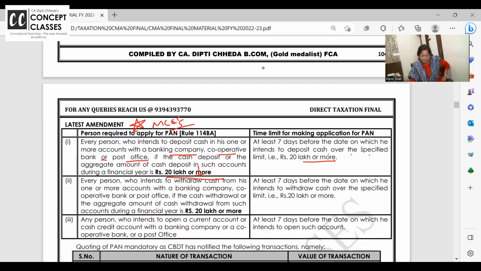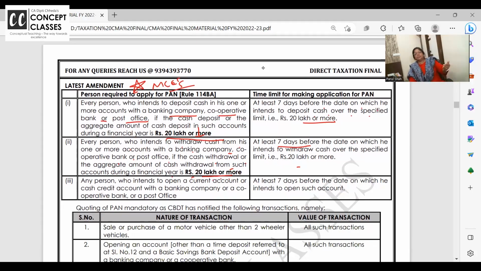the PAN card. Every person who intends to withdraw cash from the bank or the cooperative bank or the post office, if the cash withdrawal from such account is 20 lakhs or more, same within 7 days before the date you wish to withdraw cash over 20 lakhs. You've already withdrawn 18 lakhs. Next, if you want to withdraw 3 lakh, the bank will say, sorry, we will not allow you. First, give your PAN details. So PAN has to be applied for. It's very easy nowadays to get the PAN card. Put in all the details online and it comes by courier within a week.